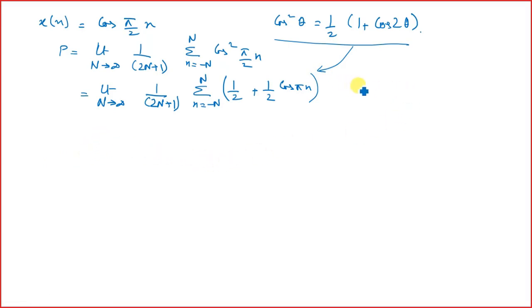Now here what happens, the summation of n equals minus n to n, cos of pi n is 0, right? Why? Can anyone tell me why? 1 by 2 is a constant.